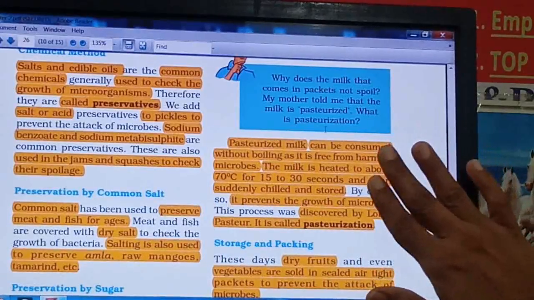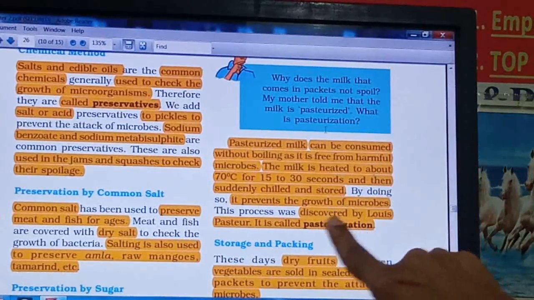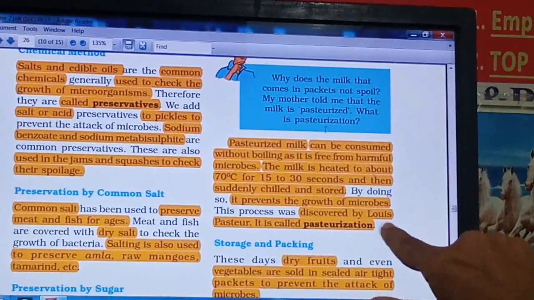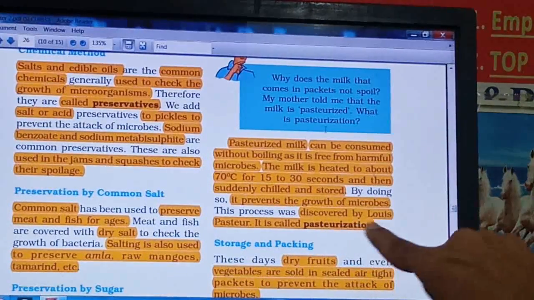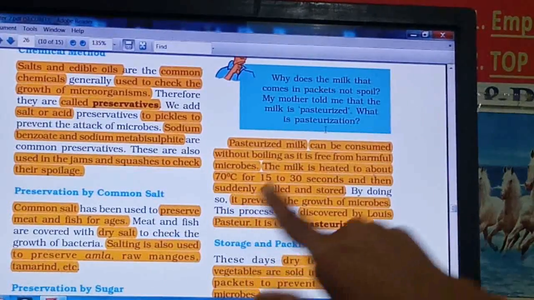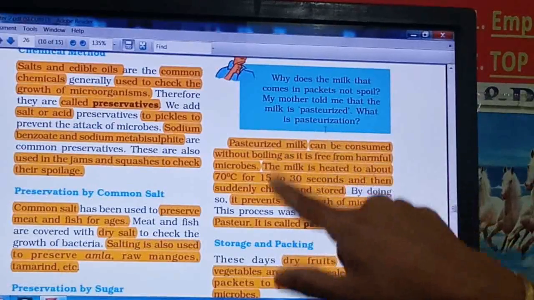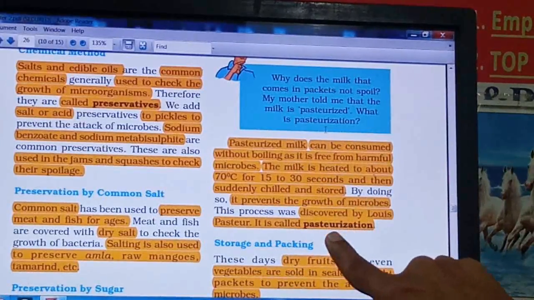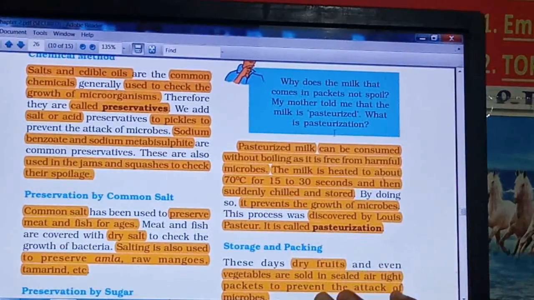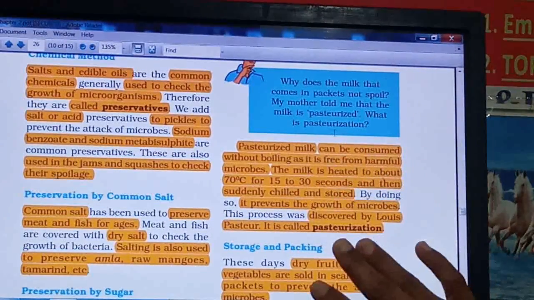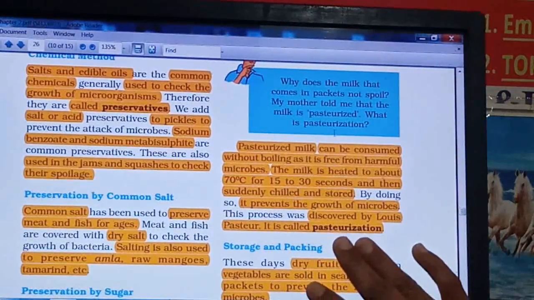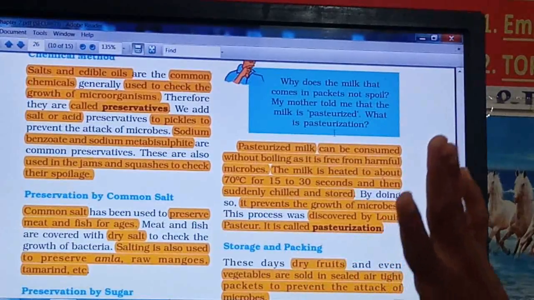Now this method is discovered by Louis Pasteur, right? This is the name of the scientist. The pasteurization method is discovered by Louis Pasteur, and that's why he gave his own name to this method, that is the pasteurization method, right? So the milk which is preserved in large quantity is preserved by the pasteurization method only.